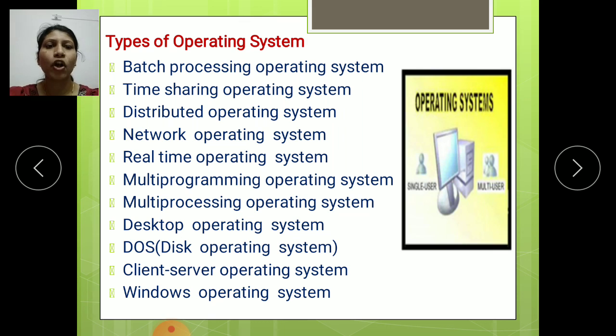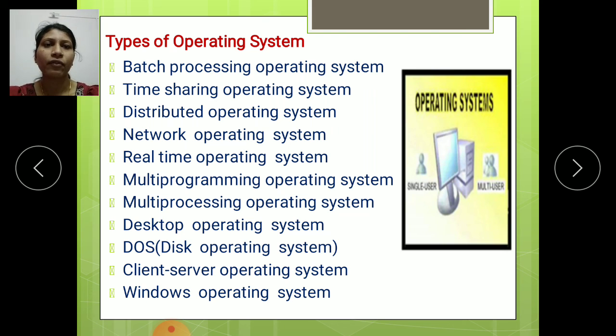Then the client server operating system. The last one is the Windows operating system. We are all familiar with it because we normally use it on our computers, for example Windows 7, Windows 10. We use the Windows operating system on our PC.